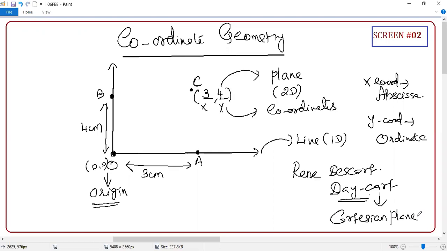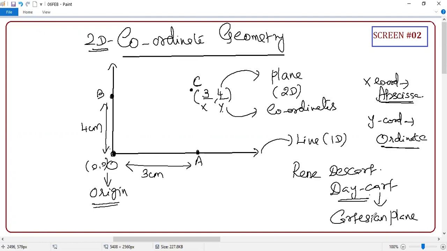Crystal clear or not? Introduction. I didn't give any definition. You all understand, coordinate geometry is all about locating a point in a 2D plane, not 3D. 3D you will learn in your 11th standard. So all you have to understand is locating a point in a 2D plane with two values. One value is called as x coordinate, the other value is y coordinate. X coordinate, other name is abscissa, y coordinate, other name is ordinate.